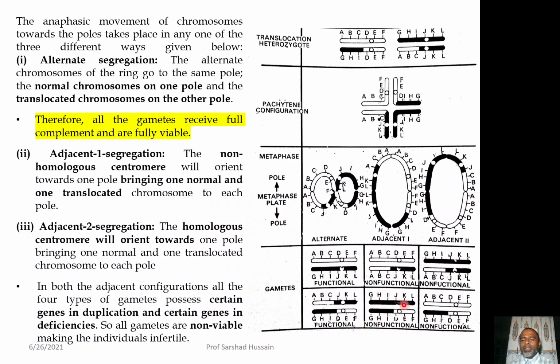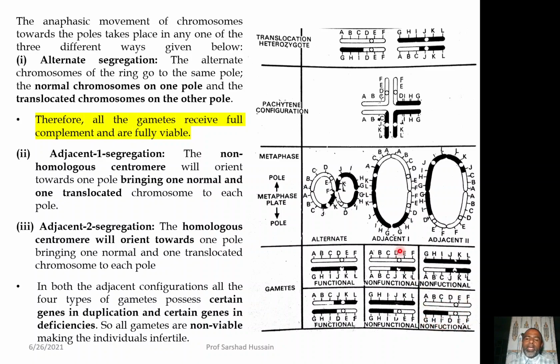So, again you are having 3 genes less. So, deletion part is there. So, this gamete will also not function. Here also you will find that A, B, C, D is present at single dose, D, E, F is present at the double dose, but you are not having the GHI is there, JKLF is not there. So, deleted part is there, it means again this gamete is non-functional.